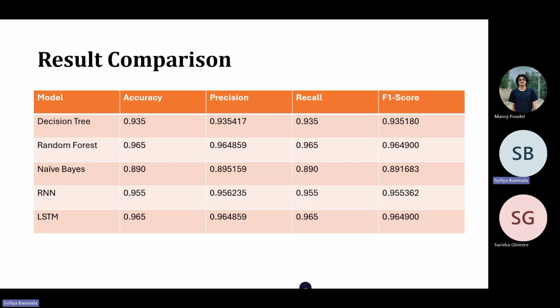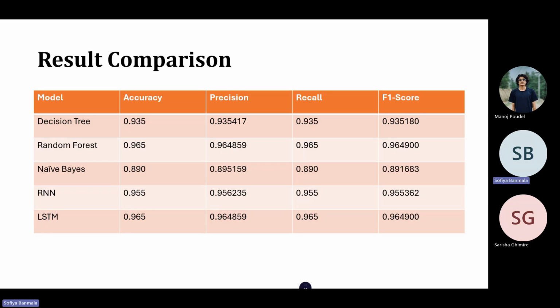The recurrent neural network (RNN) performed quite well with an accuracy of 95.5% and an F1 score of 0.955. This suggests that the RNN, even though traditionally used for sequential data, was able to capture underlying patterns in our dataset. However, it did not outperform the random forest.